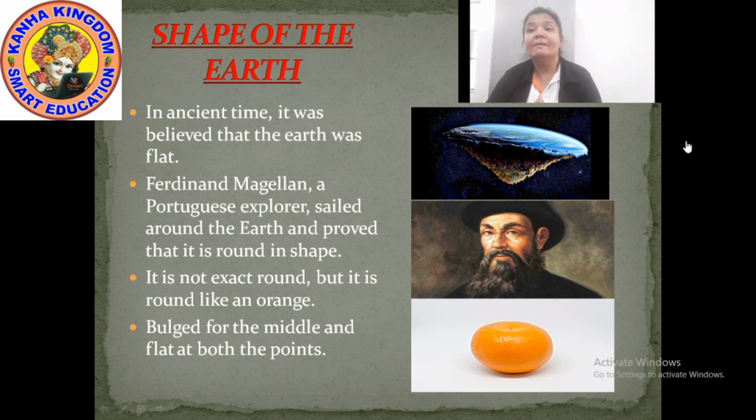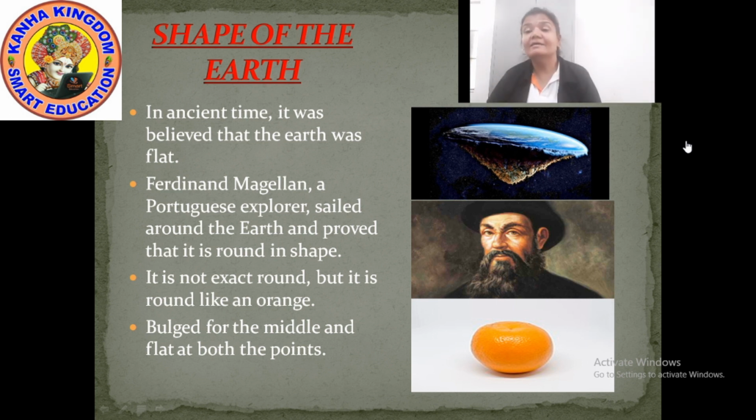Okay? But one more thing I would like to explain to you in this content is that the shape of our earth is not actually round like a ball. It is not actually round. It is like the shape of an orange. Look here, there is a picture of an orange. You can see in that picture the sides of the orange are bulged. Sides means from the middle. From the middle portion it is bulged.